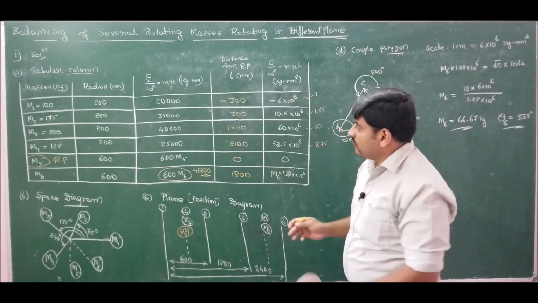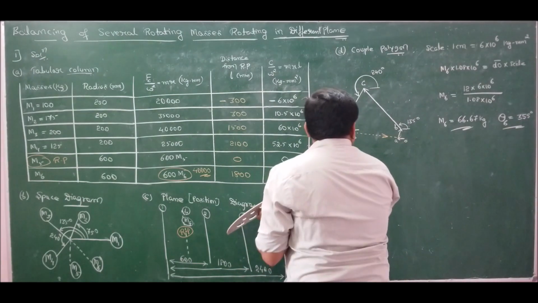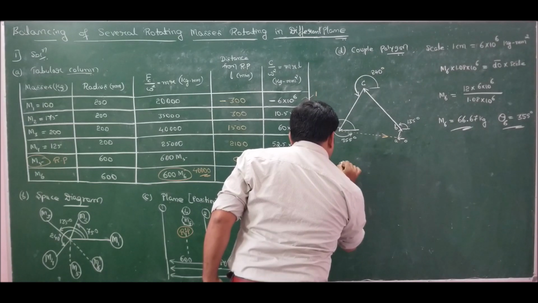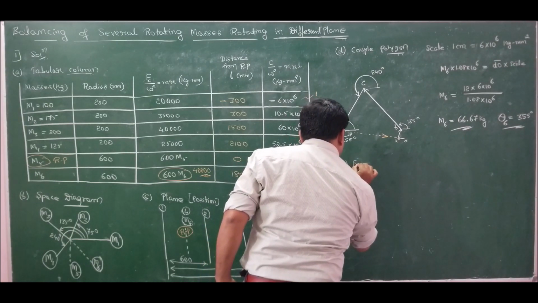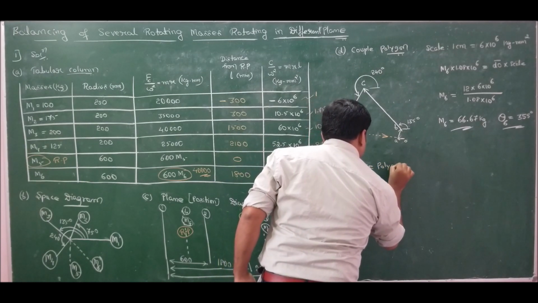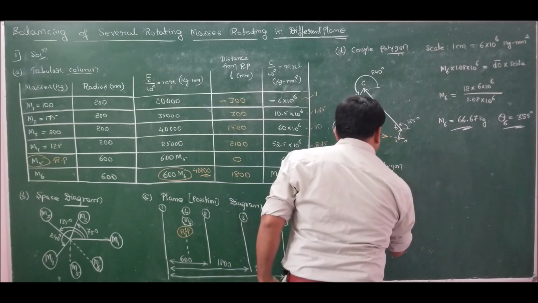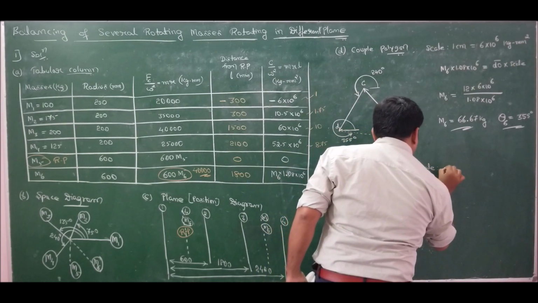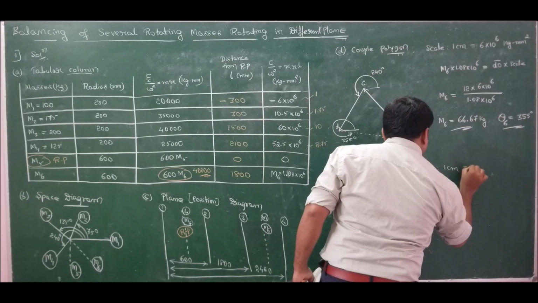So let us go for force polygon now. That is, in step E, I will go for force polygon. If I go for force polygon, let us fix the scale. That is 1 centimeter.